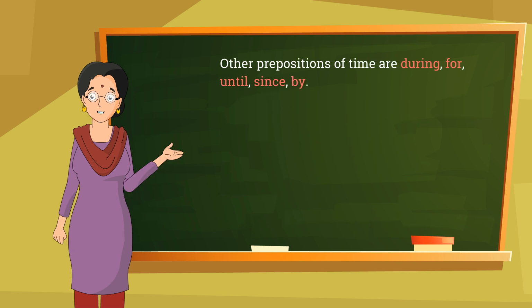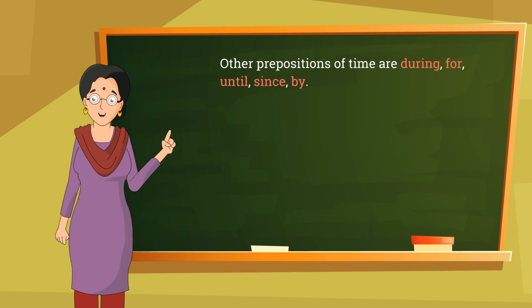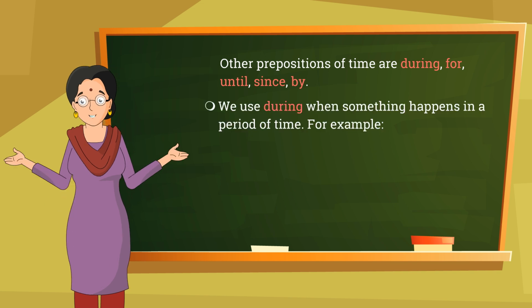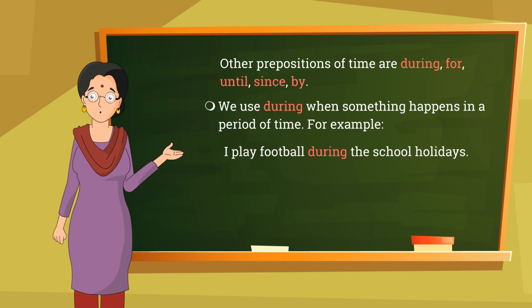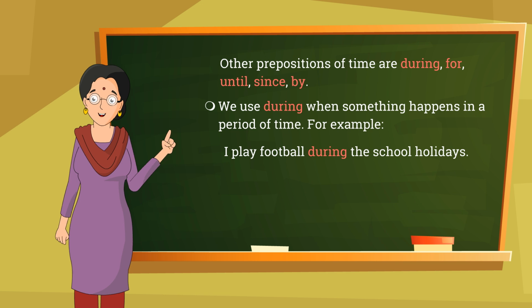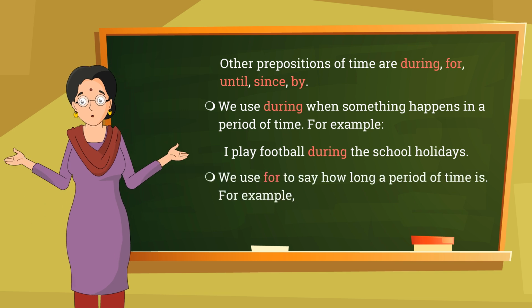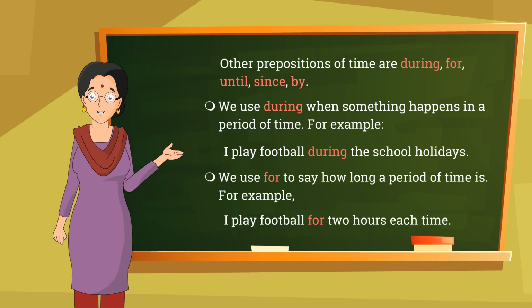Other prepositions of time are during, for, until, since, by. We use during when something happens in a period of time. For example, I play football during the school holidays. We use for to say how long a period of time is. For example, I play football for 2 hours each time.